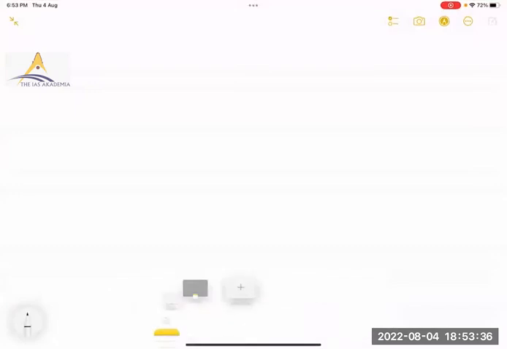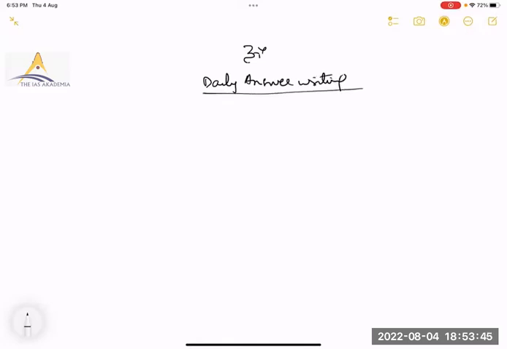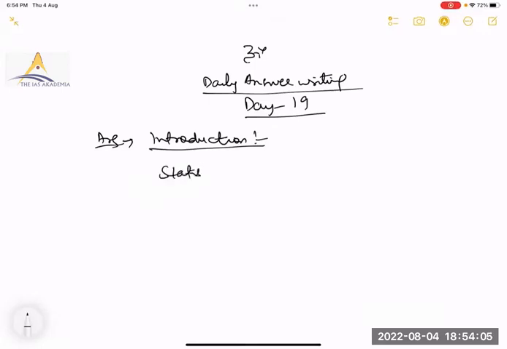So the question is asking, as per the global disease burden report, air pollution is the most important killer. What are the causes of air pollution? So what will you write in the introduction? In the introduction you can either write a statistic. There are many statistics.